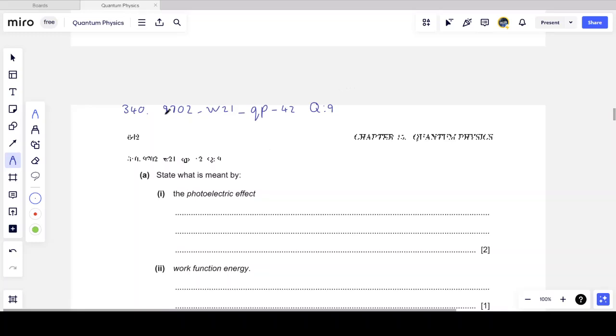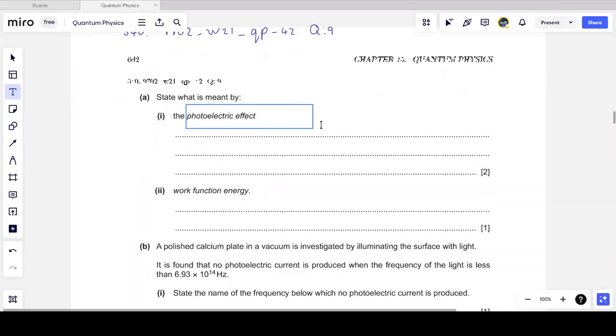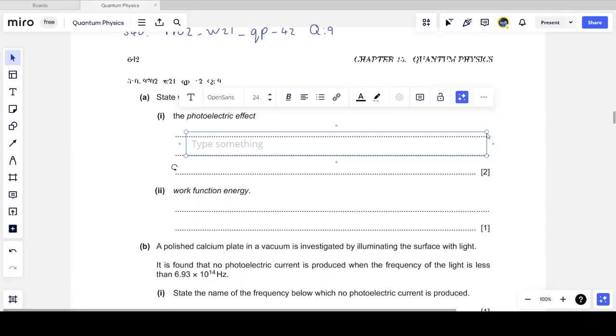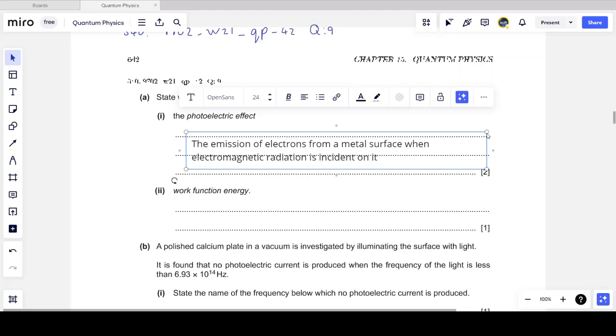And the first thing they ask us is: state what is meant by the photoelectric effect. So what is the photoelectric effect? Well, we've been talking about it. It is the emission of electrons, and I'll say from a metal surface, to be more complete, from a metal surface, when electromagnetic radiation is incident on that surface.